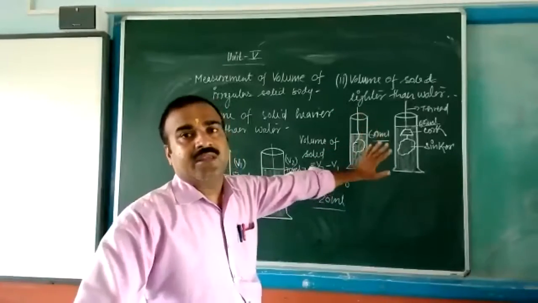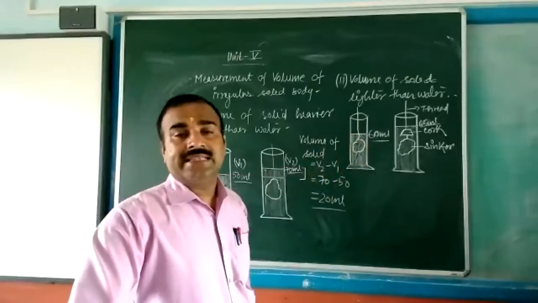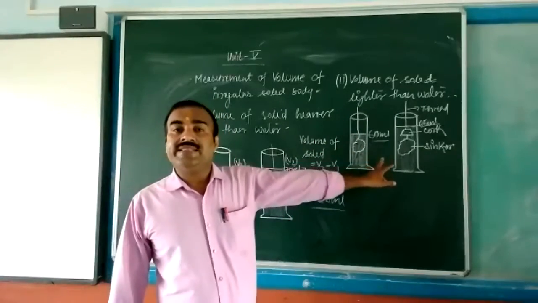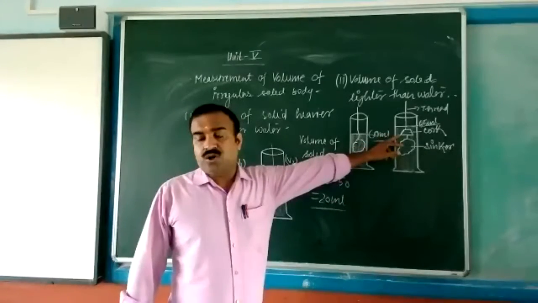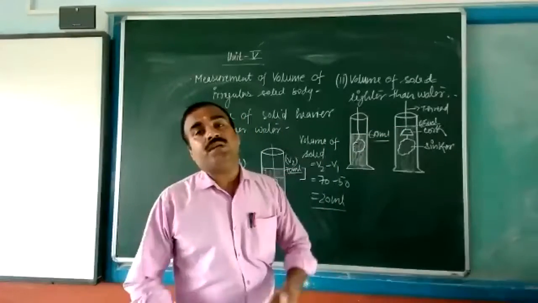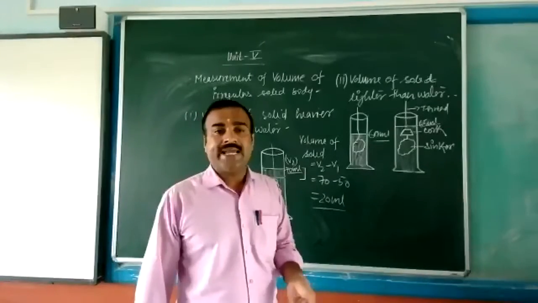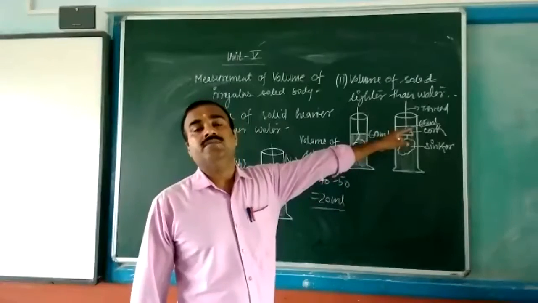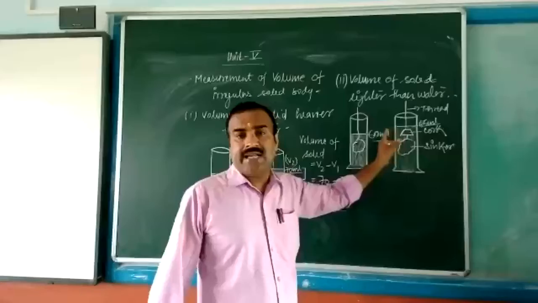I will also explain. But right now, see how we will find the volume of any solid that is lighter than water. In this condition, just see here, with the same irregular solid I have attached a cork. Cork is lighter than the water. Now, whatever the level of the water that rises in the given measuring cylinder, you have to just subtract. 65 ml I have mentioned there, and here 60 ml.